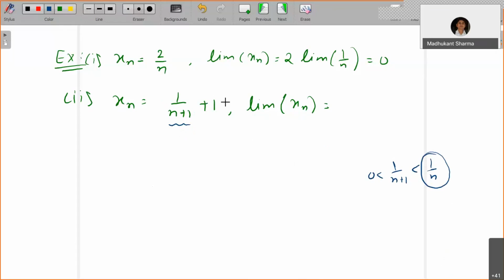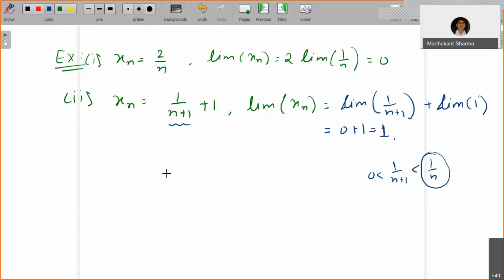So this converges to 1. So both sequences converge, so the sum converges to the sum of the limits, that is equal to 0 plus 1, that is equal to 1. Okay, so you cannot separate once you know that one of them is not convergent. Okay, you cannot use this result.